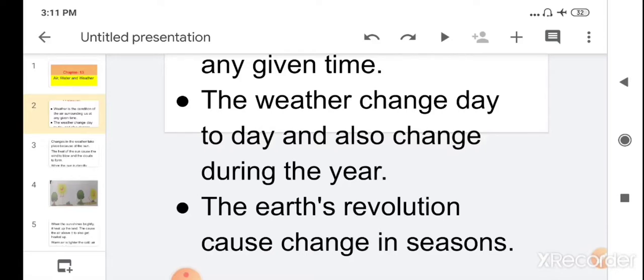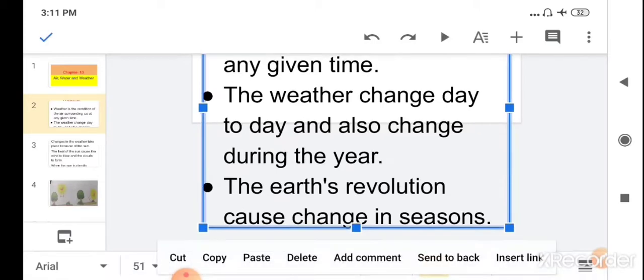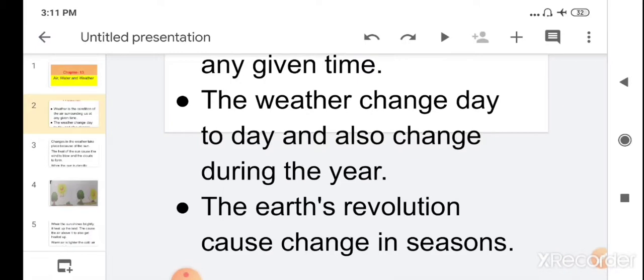Children, you have noticed that it is hot during the summer. It rains a lot in the rainy season. During the winter it is cold in many parts of India. So this is due to the revolution of the earth, which causes changes in the season. During the summer it is hot, during the rainy season it rains a lot, and it is cold during the winter time.